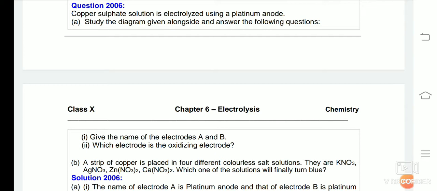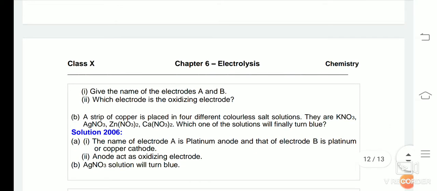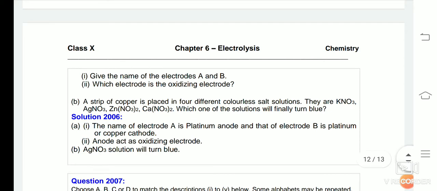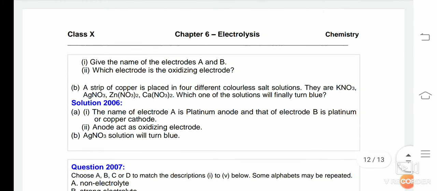Please remember, students, we have done electrolysis of copper sulfate by using copper electrodes as well as using inert electrodes like platinum. Now study the diagram given alongside and answer the question. The first one was: give the name of the electrodes A and B. So the name of electrode A is platinum anode and that of electrode B is platinum or copper cathode.